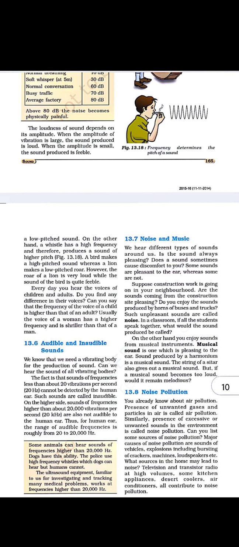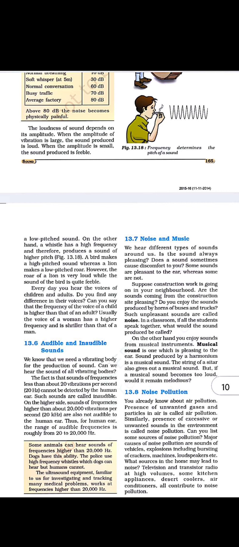We know that unpleasant sounds that reach our ears are known as noise. And we know what pollution means. If you are talking about water pollution, that means unwanted waste mixing with pure water. If you are talking about air pollution, that means gases coming out from vehicles or factories getting mixed with the normal breathing air, so the air gets polluted.